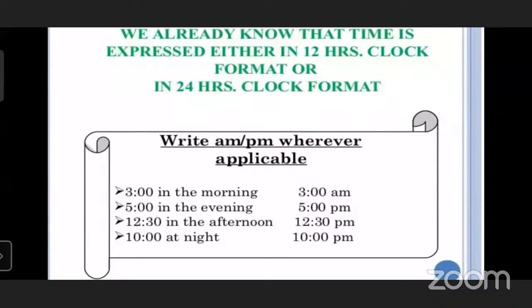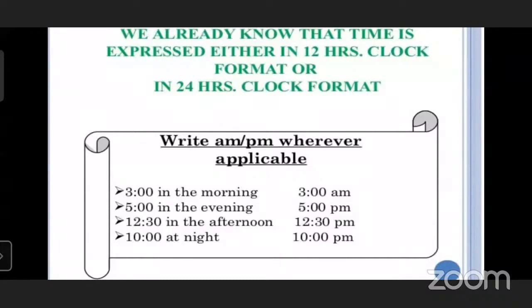Now see, 3 in the morning, 3 a.m. After 12, 5 o'clock we call PM. 5 p.m. in the evening. 12:30 in the afternoon, 12:30 p.m. 3 o'clock in the morning we call AM, 5 o'clock in the evening we call PM, and 10 at night we call PM.